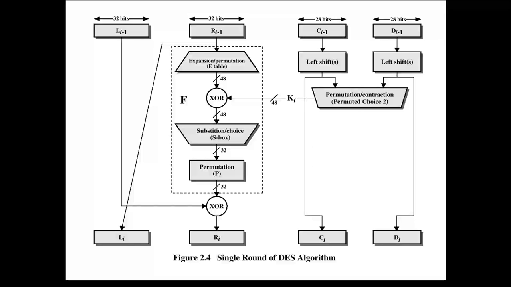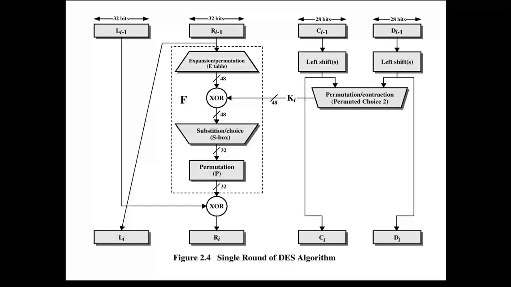From those 6 bits, the row and column numbers are taken, and we eliminate 2 bits from every 6 bits, so the output becomes 32 bits. After getting 32 bits, we rearrange the positions of those bits, which is a permutation. We are just rearranging, not compressing or expanding. After rearranging, it gives a 32-bit output, and we XOR that 32-bit output with the left side text which we got for encryption.